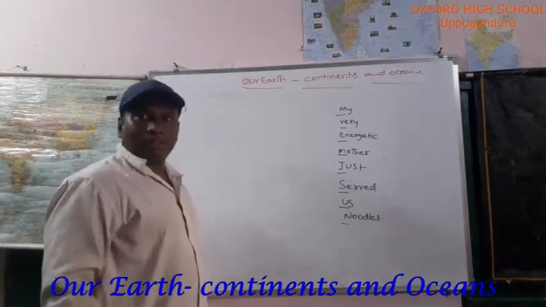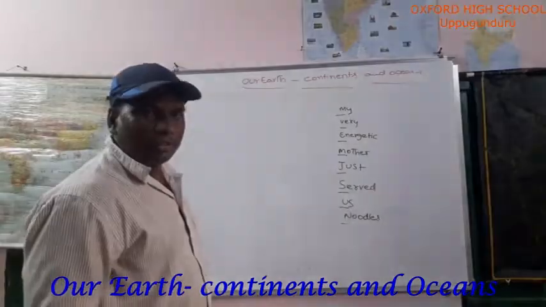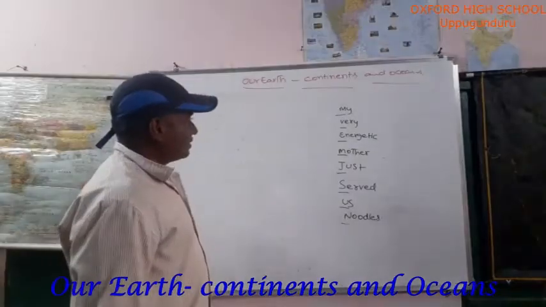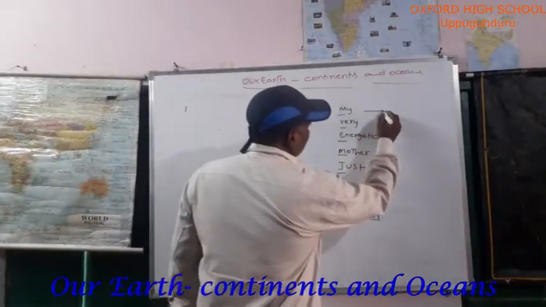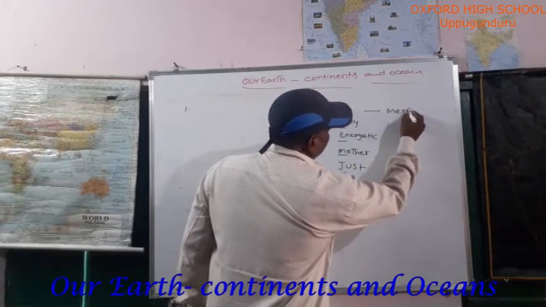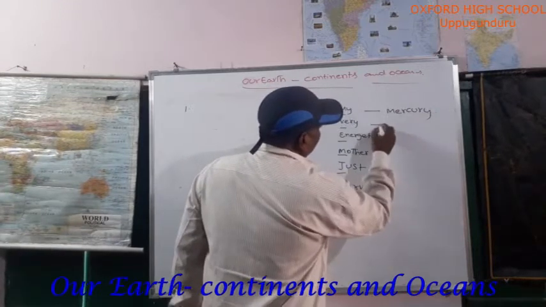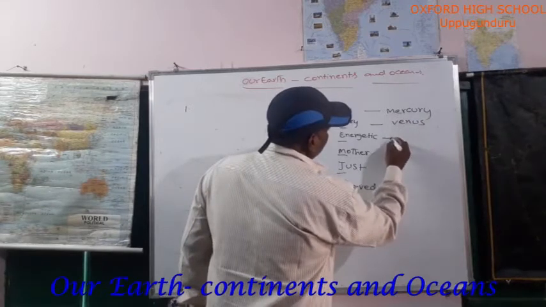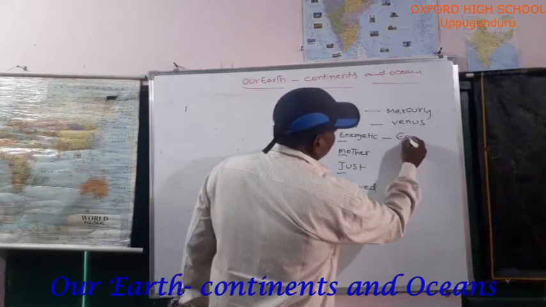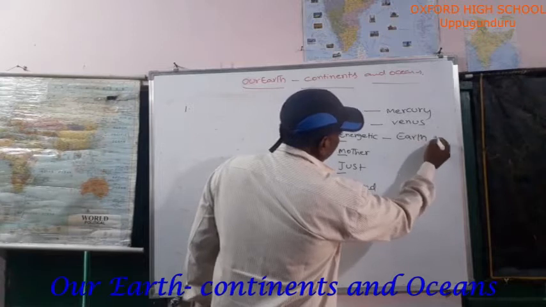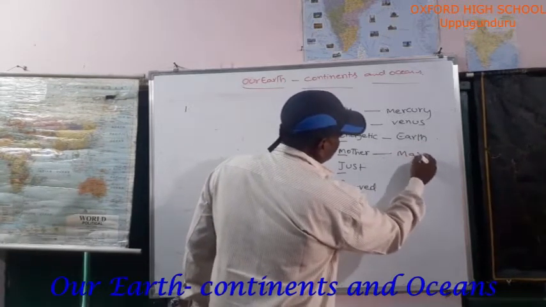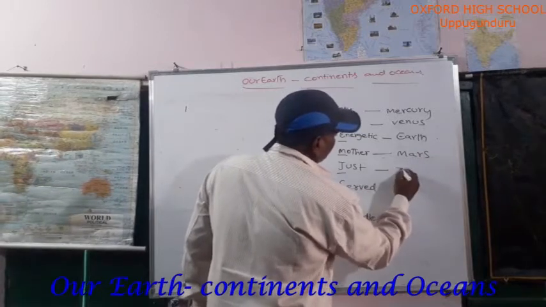If you remember this code, automatically we are able to remember all the planets. My, Mercury. Very, Venus. E, Earth. M, Mars. Jupiter.